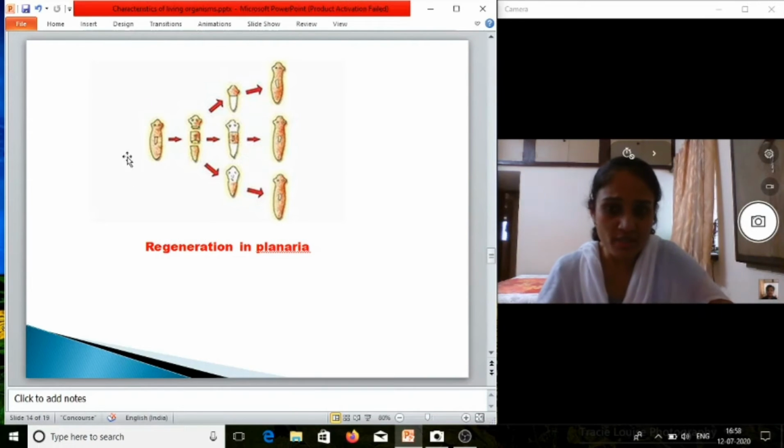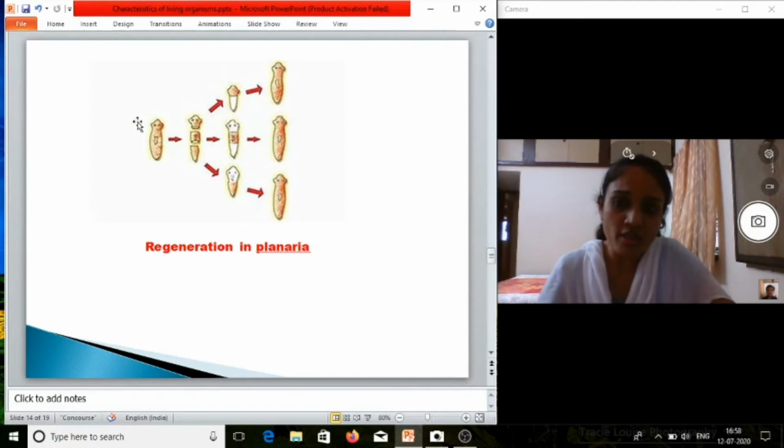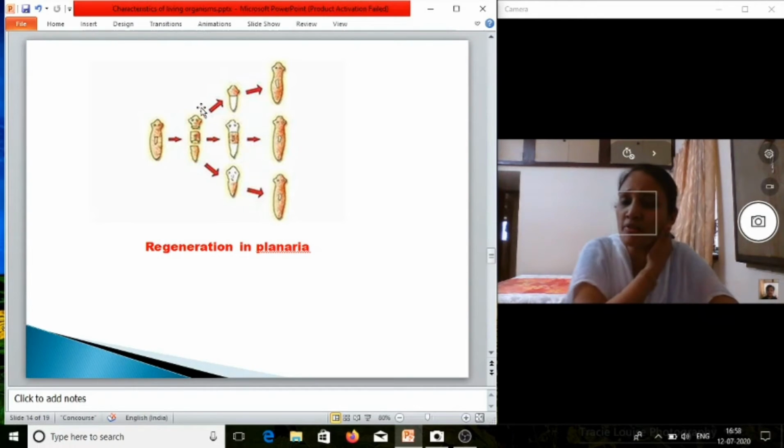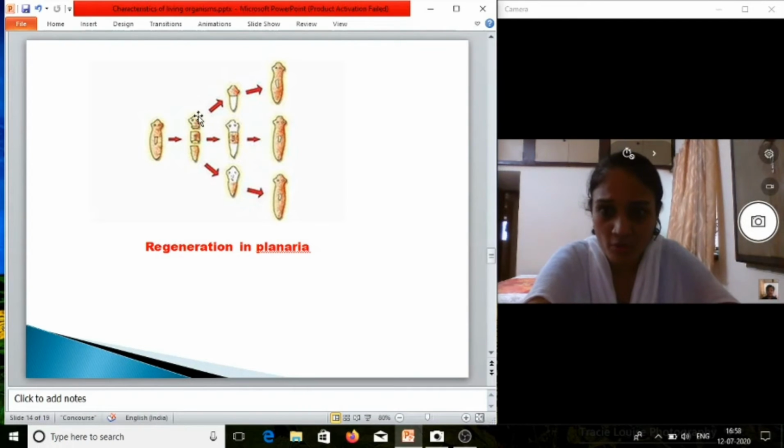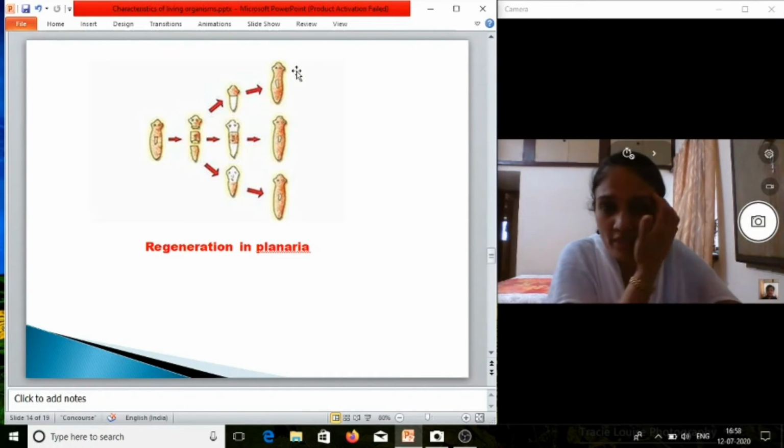You can say this is planaria, which belongs to phylum Platyhelminthes. Suppose by any reason the planaria is broken into three parts. You know, this head part, which is the upper part, the middle part, and this is the lower part. Okay, so each part will give rise to the remaining parts. Okay, suppose the head region is there, so the remaining parts are middle and lower. Okay, so the whole planaria will be formed.